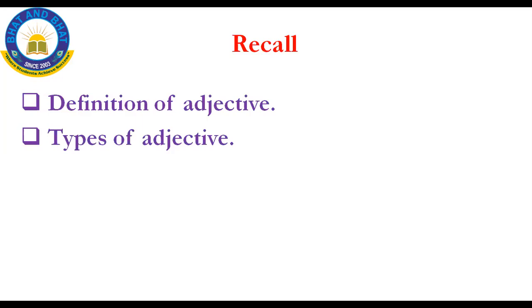Under that, next we have learned the types of adjective. We have learned the 5 types of adjective. What are they? The first one is adjective of quality. The second one is adjective of quantity. The third one is demonstrative adjective. The fourth one is interrogative adjective. And the fifth one is numerical adjective.